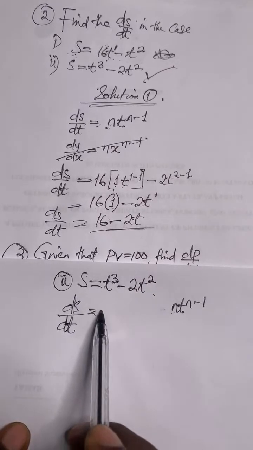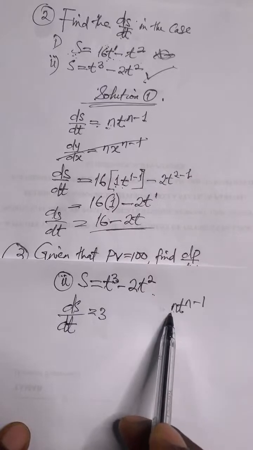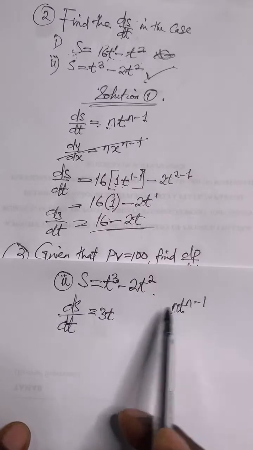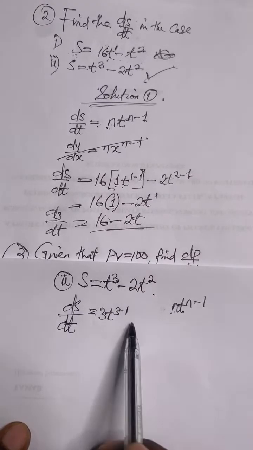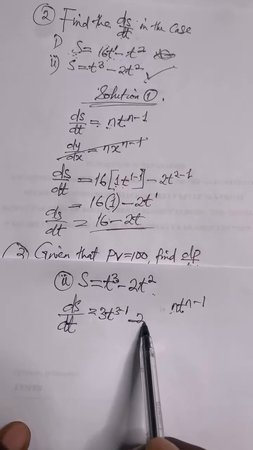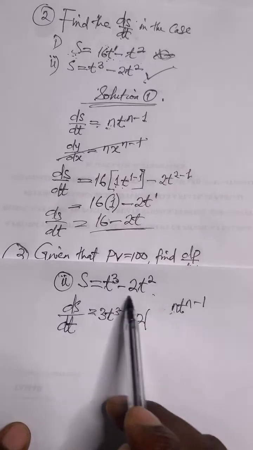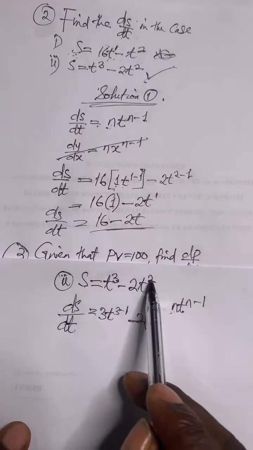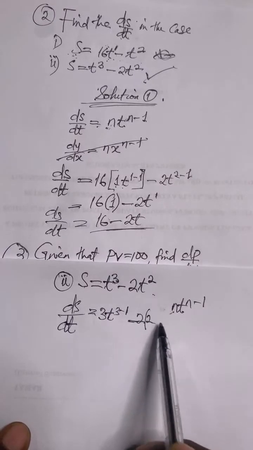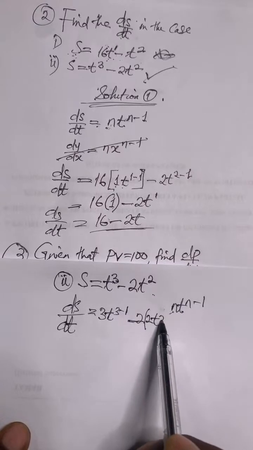So let's go. Here we'll have 3 for this place, t to the n, 3 minus 1, minus, here we'll have 2 into t, this 2 is a constant, then the power here is n, which is 2, t raised to the power of 2 minus 1.